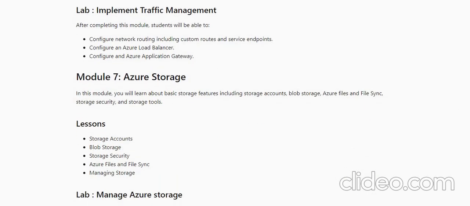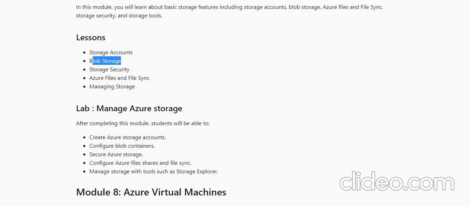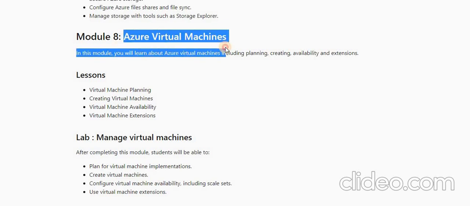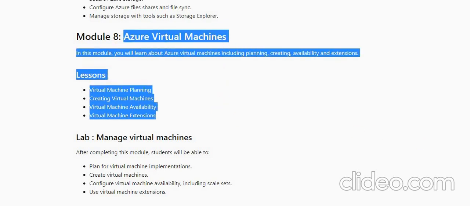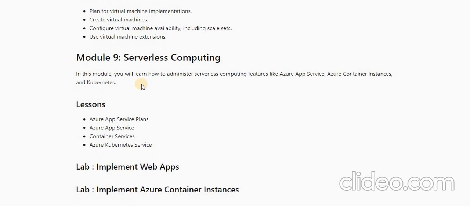And in module 7 we would be covering Azure storage. So basically these are the types of storage. We would cover all these things in detail, don't worry. So in module 8 we would be covering Azure virtual machines. I hope you must know what is virtual machines. In module 9 we would see serverless computing. So basically it is not actual serverless computing.